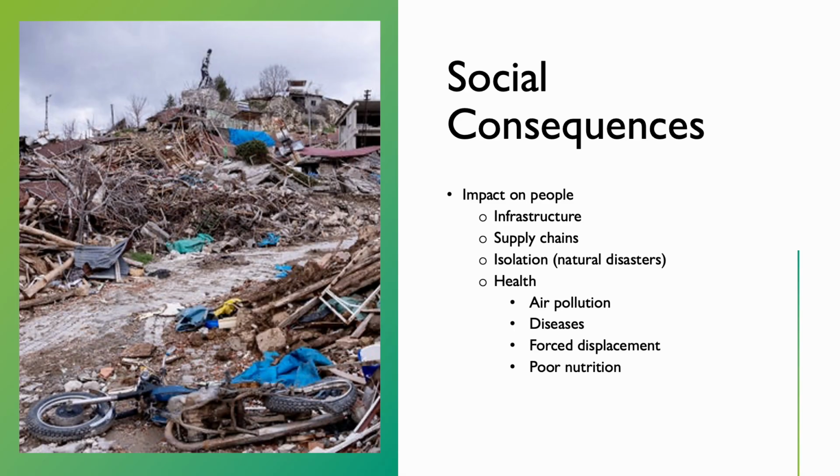Extreme weather events can damage infrastructure like roads, bridges, and buildings, which disrupts essential services and hinders economic development. Natural disasters disrupt supply chains by damaging transportation routes and manufacturing facilities, which leads to shortages of goods and services and affects people's access to these. Climate change events can force communities to relocate, leading to social isolation and displacement, and challenges in access to resources and integrating into new communities.